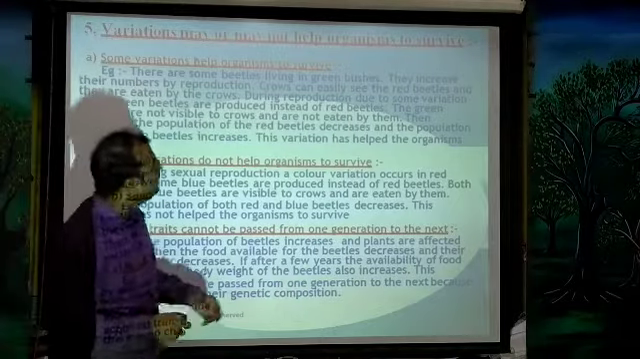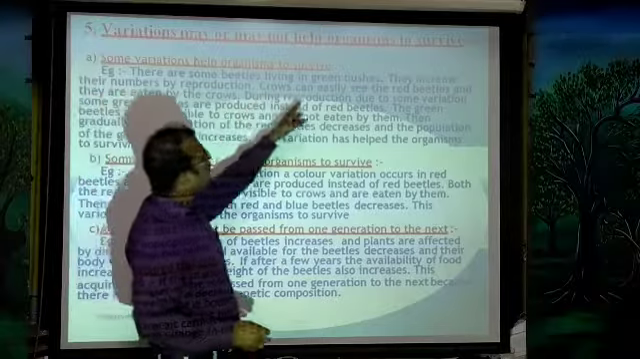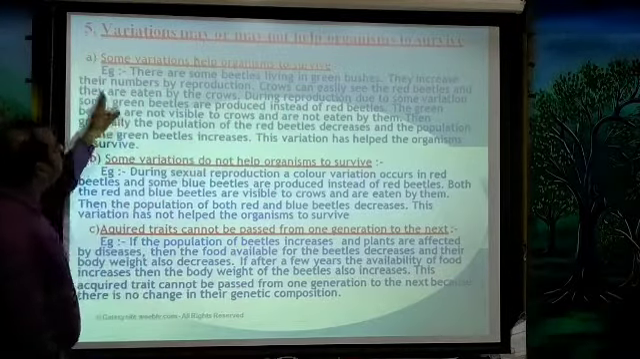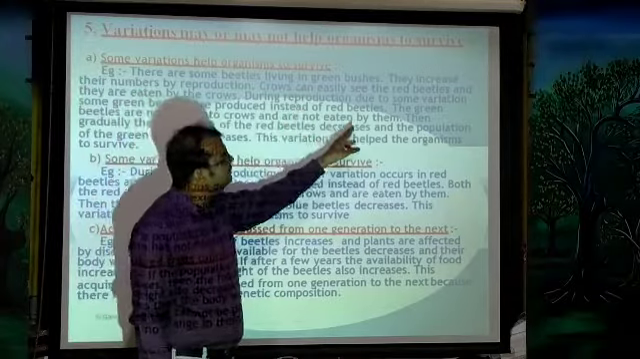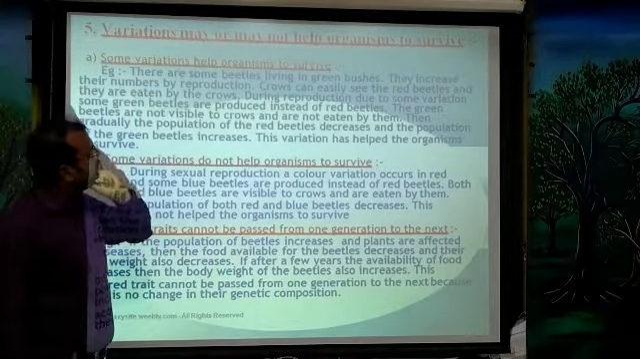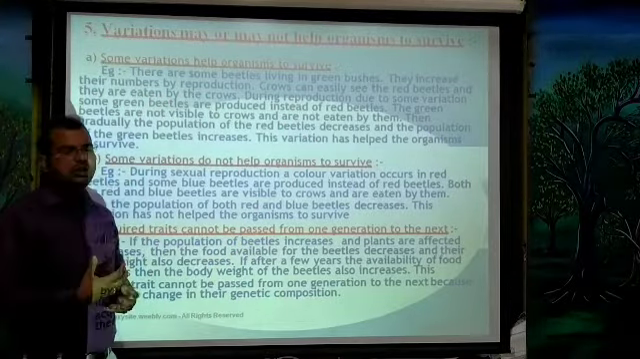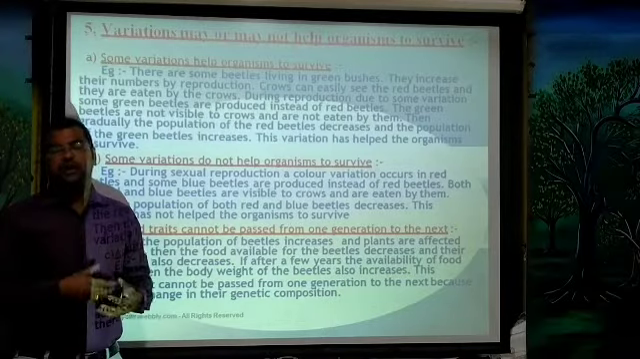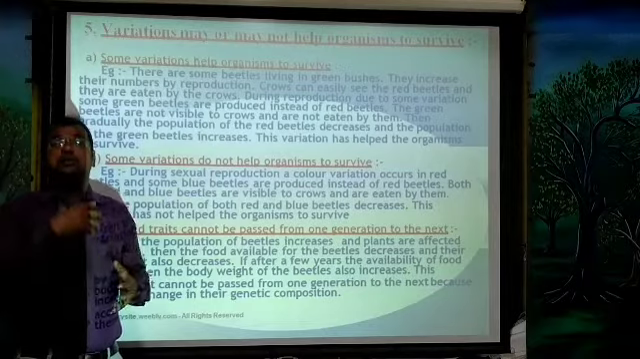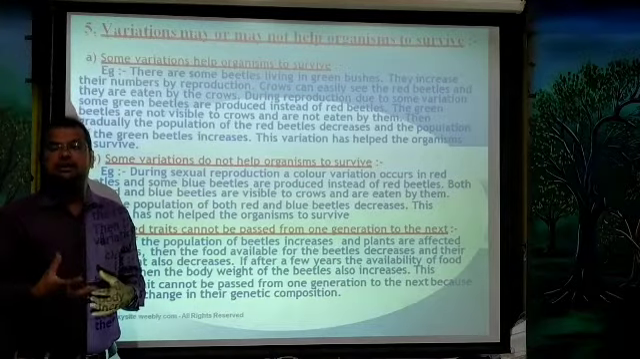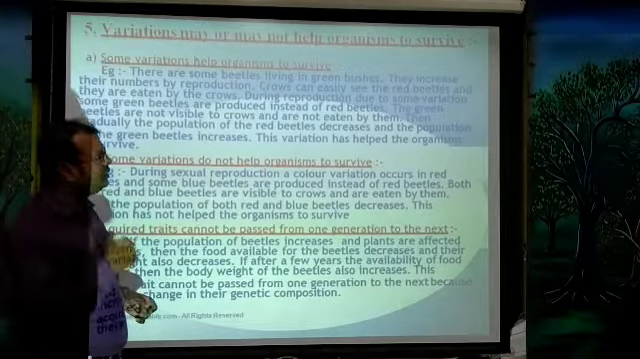Next, during reproduction, due to some variation, some green beetles are produced instead of red beetles. So there is a variation during the reproduction. Some beetles are going to produce green colored beetles.